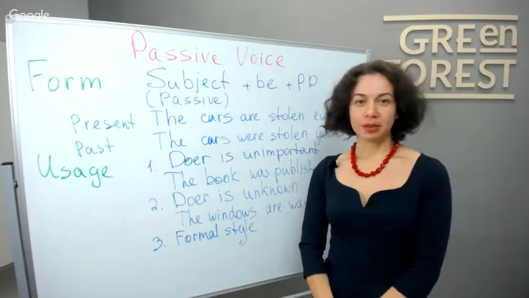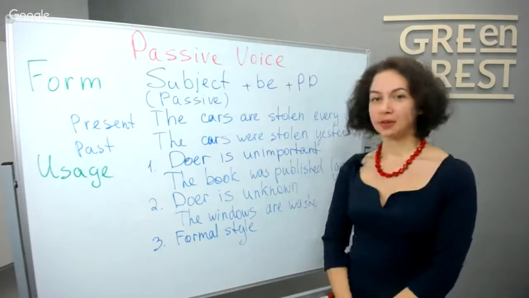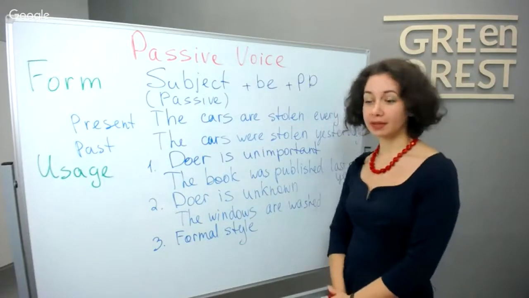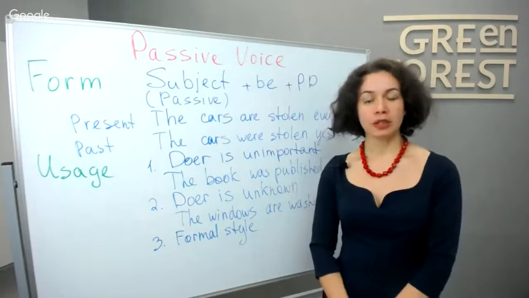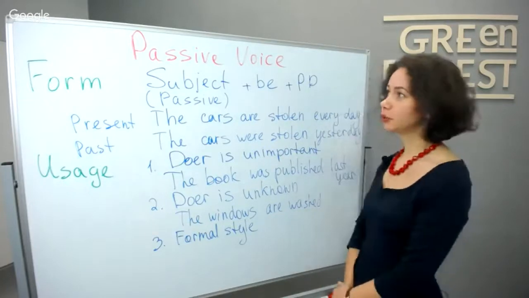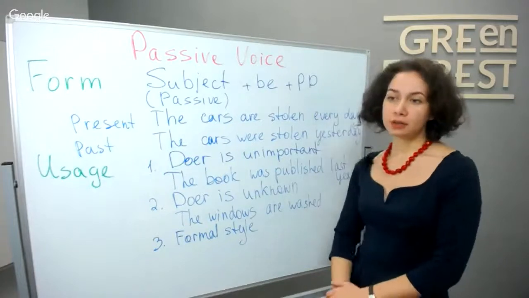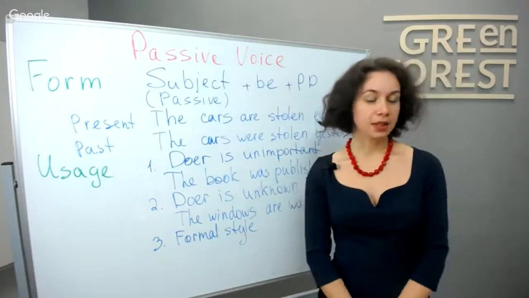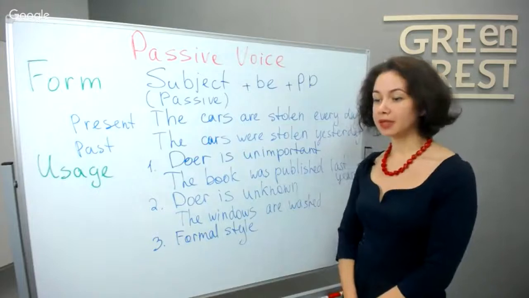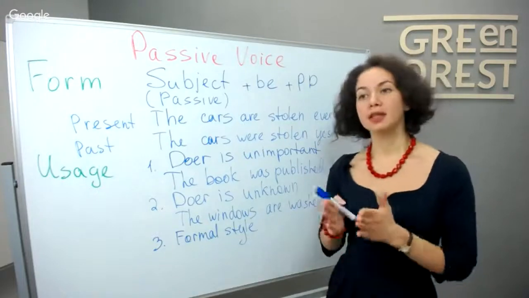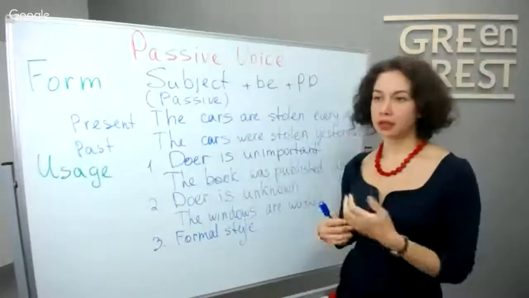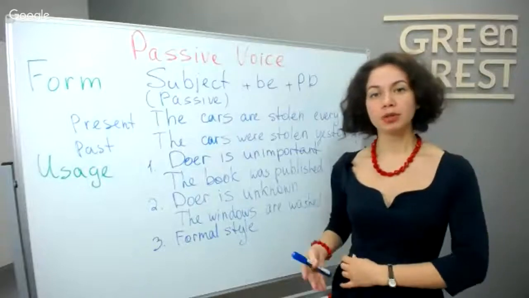Let's practice a little bit with you. Now you will see a few exercises. The first one is going to be quite easy. You just need to choose whether this is passive or active. To do this exercise correctly, you need to remember that our subject is passive. The person or the thing that is used as the subject must be passive. It doesn't do anything.